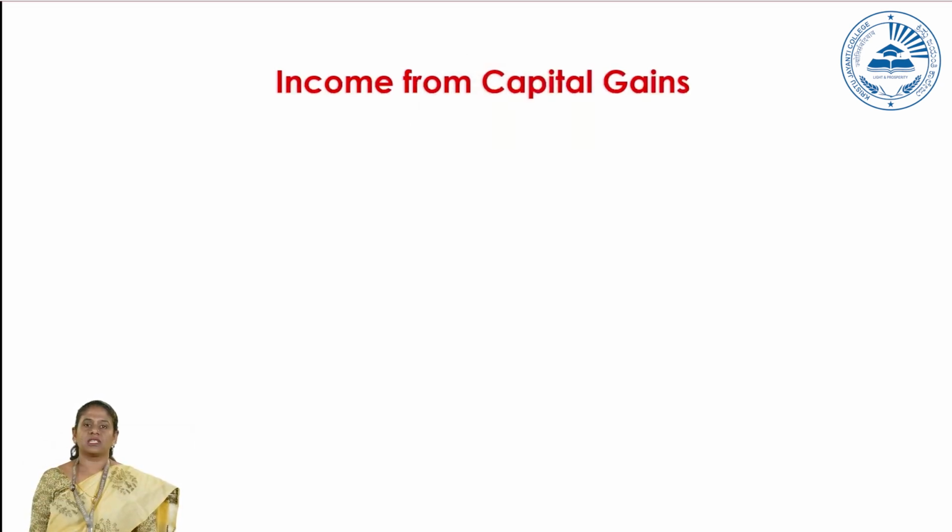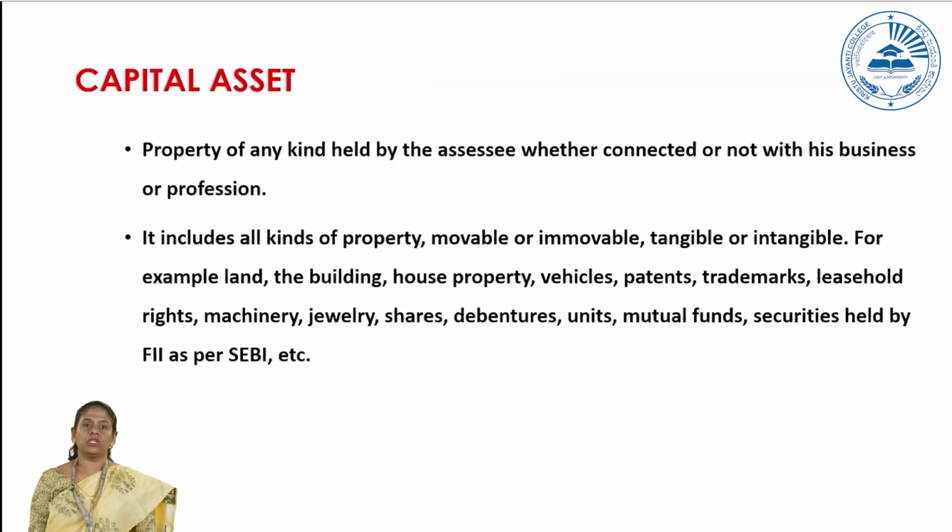Today we are going to discuss income from capital gain. Income from capital gain is the fourth head of income of an individual. Before moving to the details, let us see what a capital asset is. A capital asset is a property of any kind held by an assessee, whether connected or not connected with his business or profession. It includes movable, immovable, tangible, intangible, fixed and floating; all of these are considered capital assets.